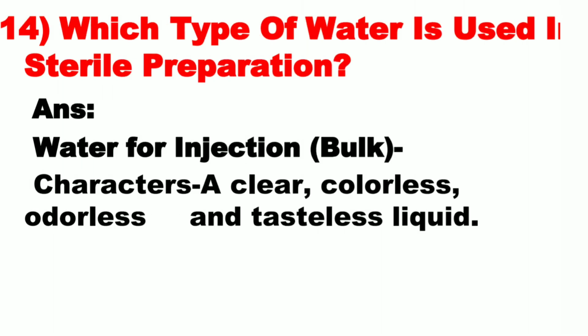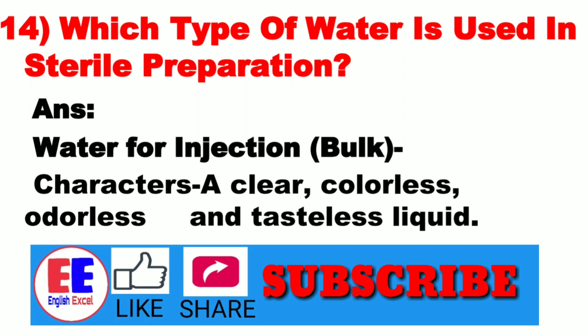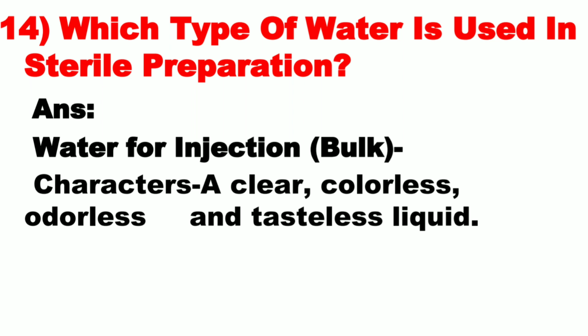Question number 14. Which type of water is used in sterile preparation? In sterile preparation, the water used is water for injection. The character of water for injection is a clear, colorless, odorless and tasteless liquid.